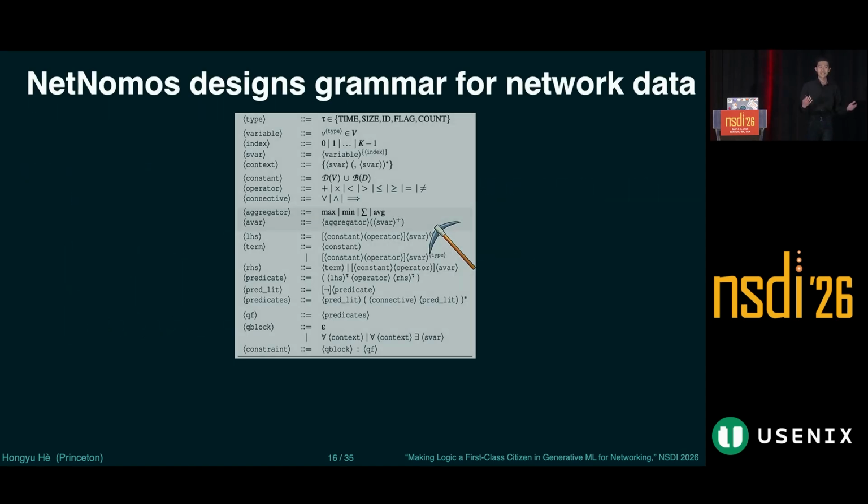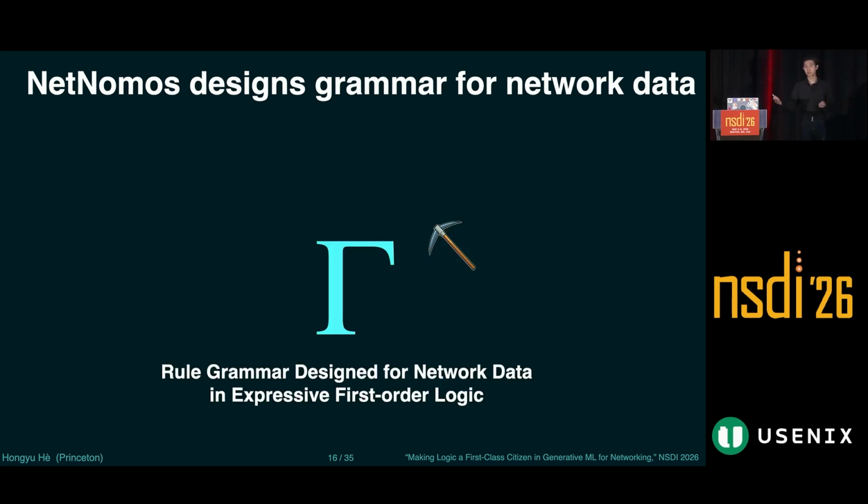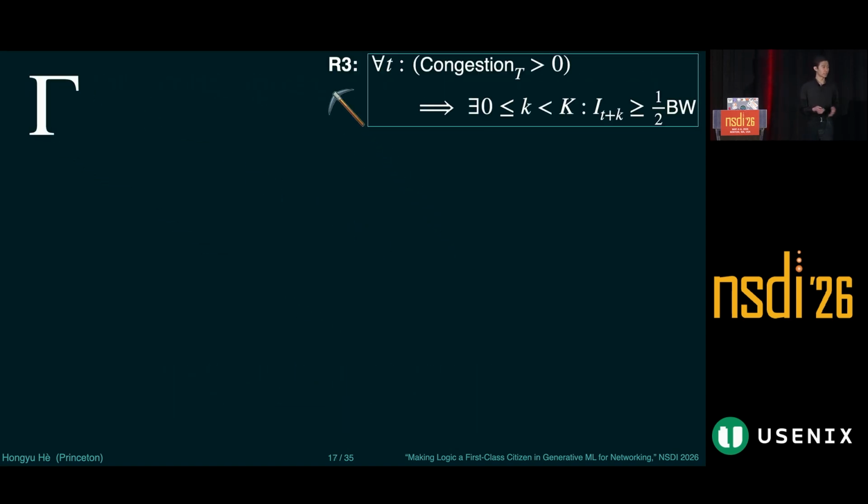But the space of all possible formulas is infinite. So we want to design the rule grammar of NetNomos specifically for network data. We call it gamma, expressed in first-order logic grammar. Next, I will use R3 that I talked about earlier as an example target to quickly explain how NetNomos learns rules.